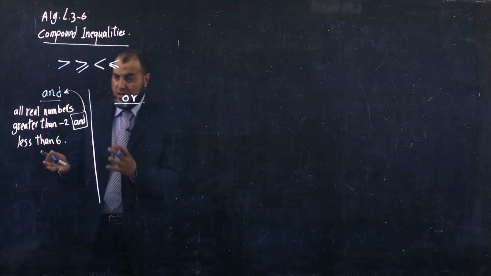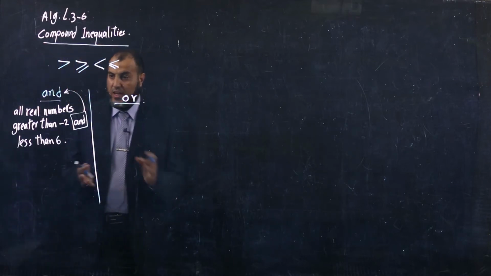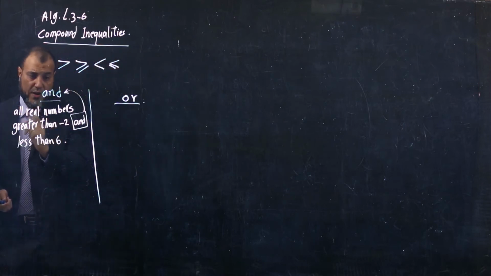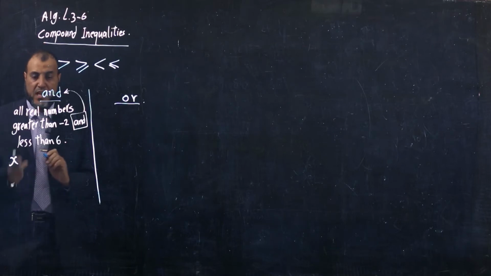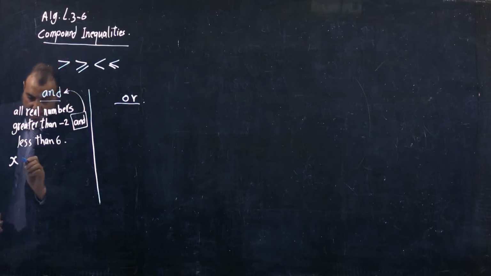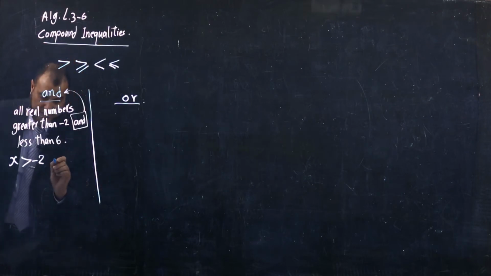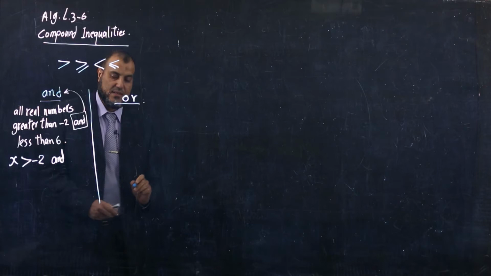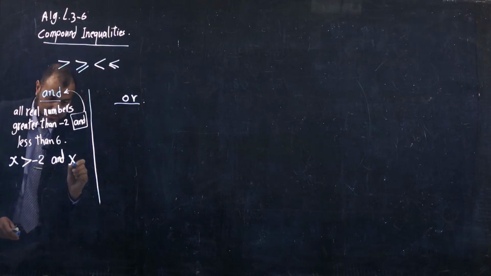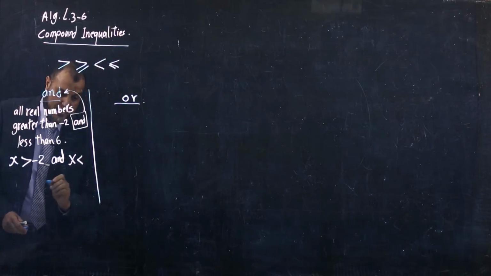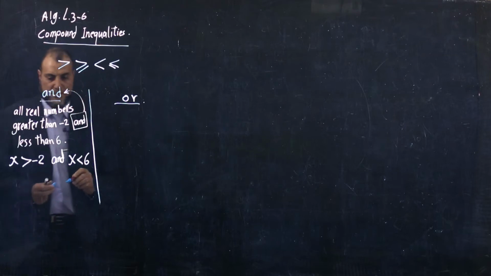Let's translate these words into inequalities now. All real numbers greater than -2, so I put x greater than -2. And I write and, don't forget. Less than 6, so again, x less than 6.